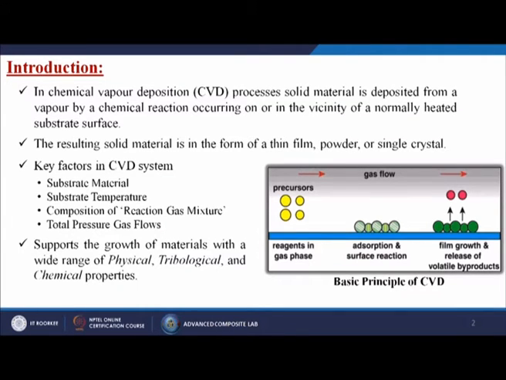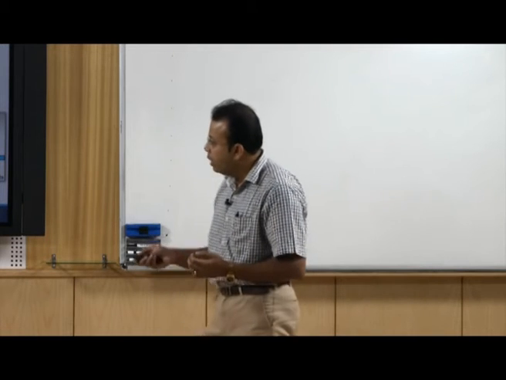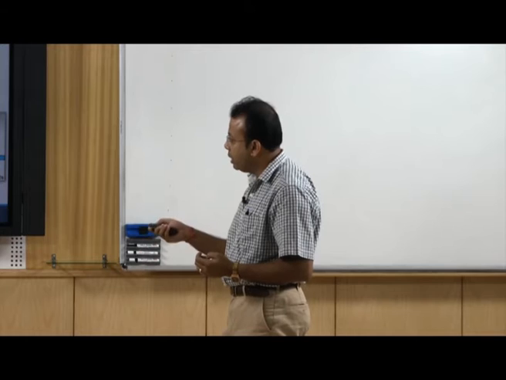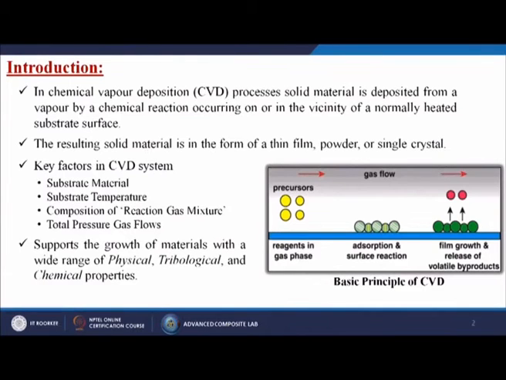So, what are the key factors in the CVD system? First one is the substrate material which we are going to coat or modify. Next is the substrate temperature, that is, what temperature the substrate can sustain so that it will not change any of its physical or chemical properties. Next is the composition of the reaction gas mixture. What type of gas am I going to use?